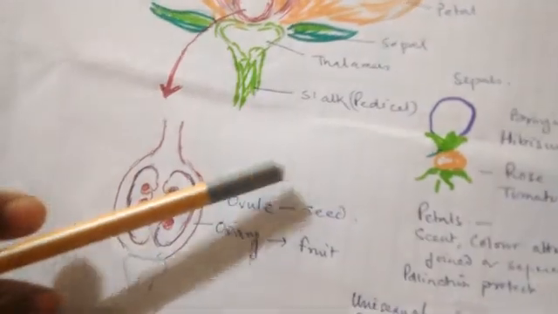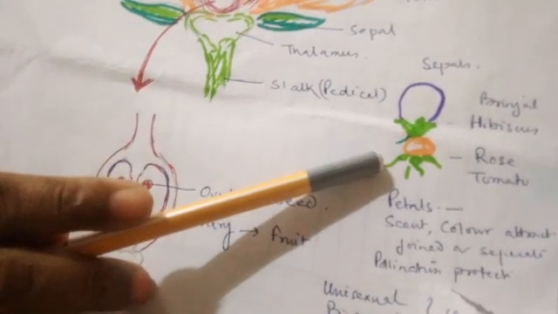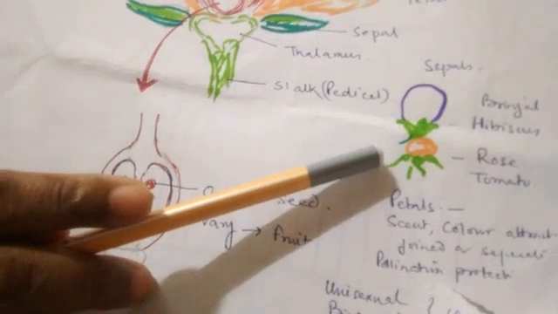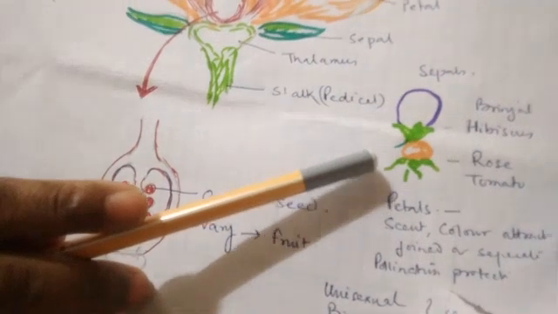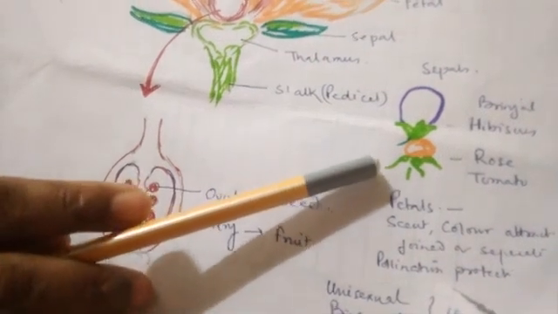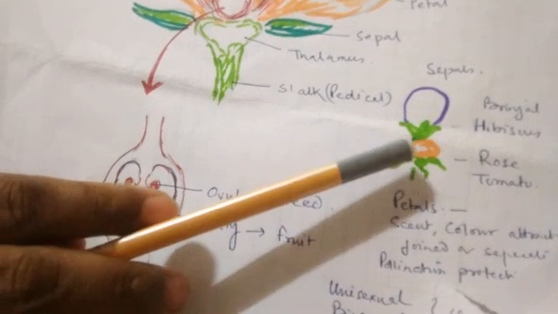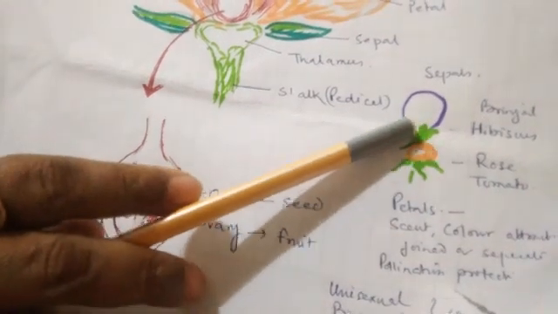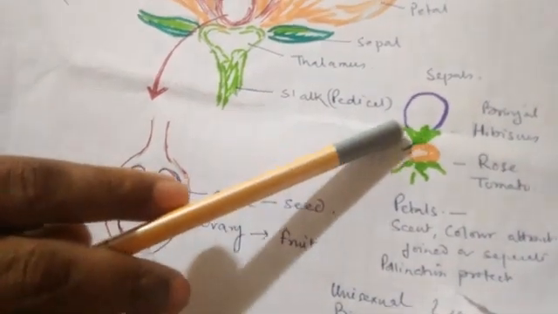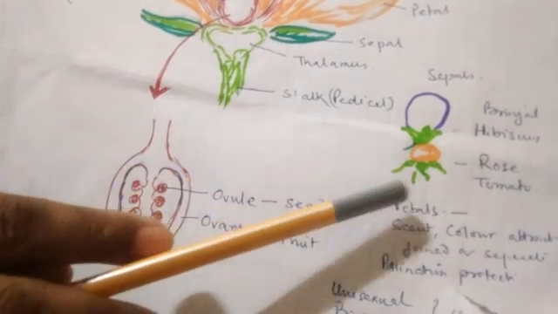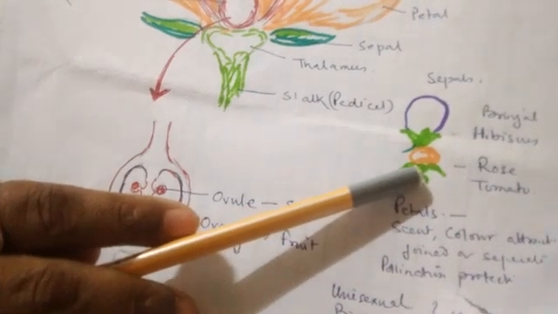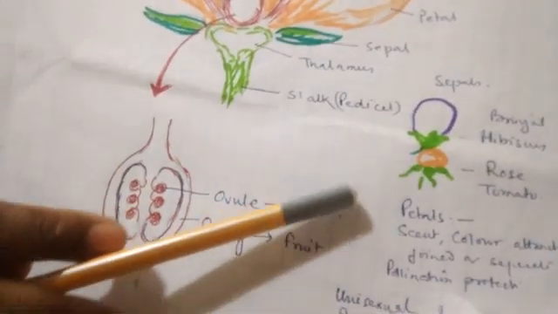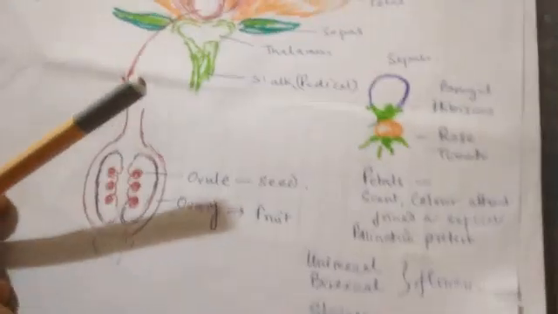Clear? So what about the sepals? It is the first part of the flower. It protects the flower. It is very prominent in the bud condition. Since it is green, it can also perform photosynthesis, and numerous sepals may remain united, as in hibiscus, brinjal, etc., or they may be separated, as in tomato, rose, etc. So this is about the sepals. Next is the petals.